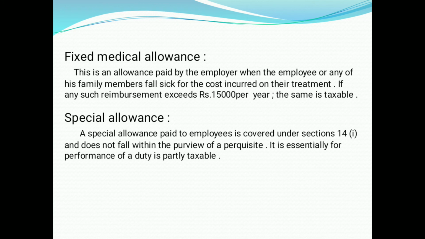Next one, fixed medical allowance. This is an allowance paid by the employer when the employee or any of his family members fall sick, for the cost incurred on their treatment. If any such reimbursement exceeds 15,000 per year, the same is taxable. Special allowances. Special allowances paid to employees are covered under section 14(1) and do not fall within the purview of a perquisite. It is essentially for the performance of a duty and is partly taxable.